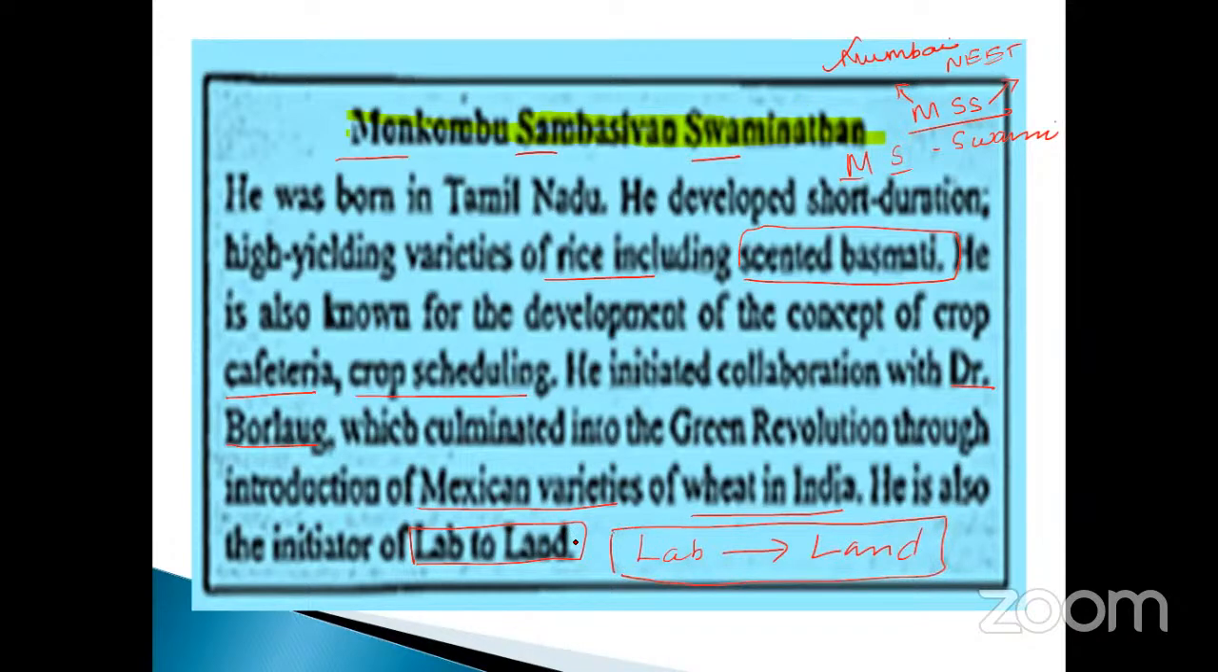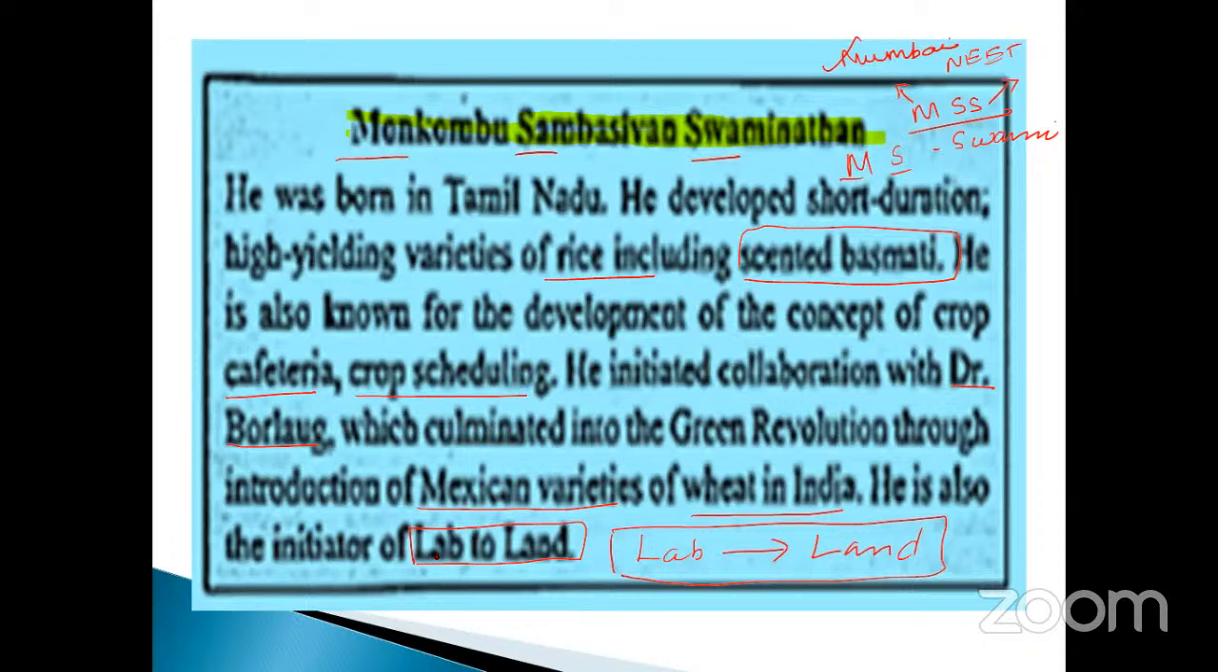Two scientists are very, very important. One is M.S. Swaminathan, another one is Porlock. They did many concept developments, the development of the concept of crop development, like cafeteria development and crop scheduling. So that is also very, very important.